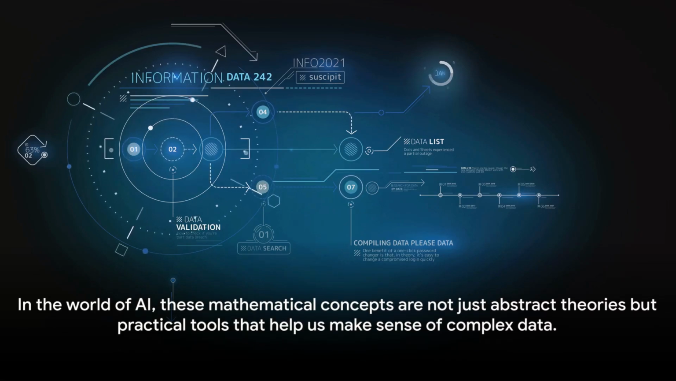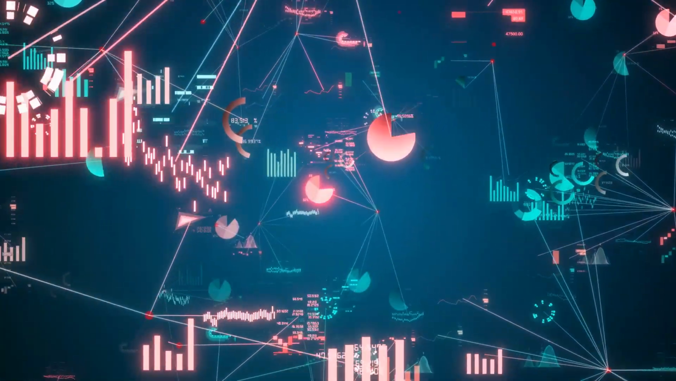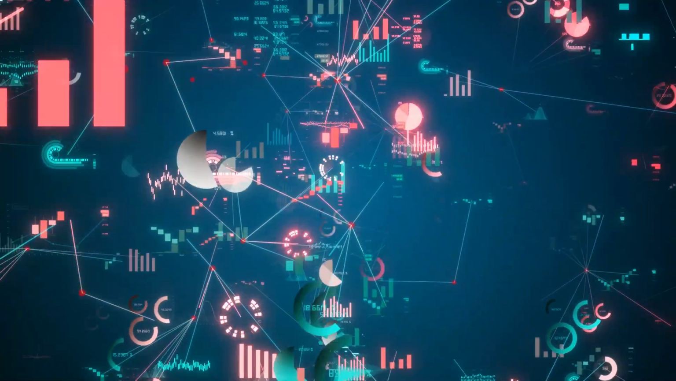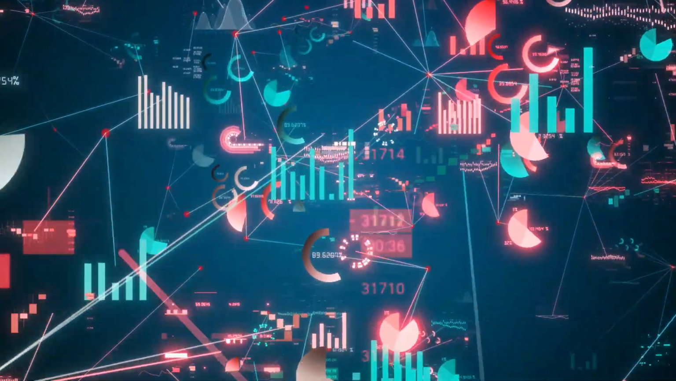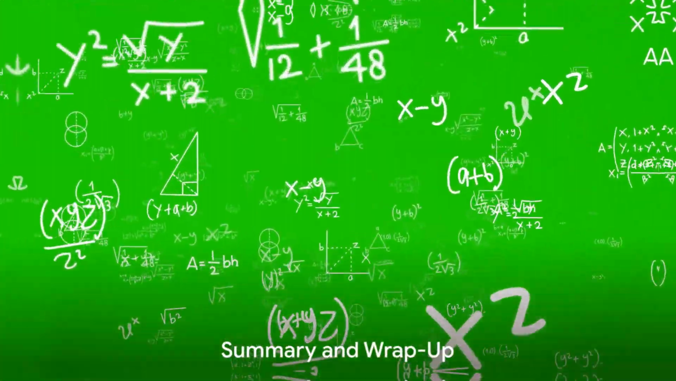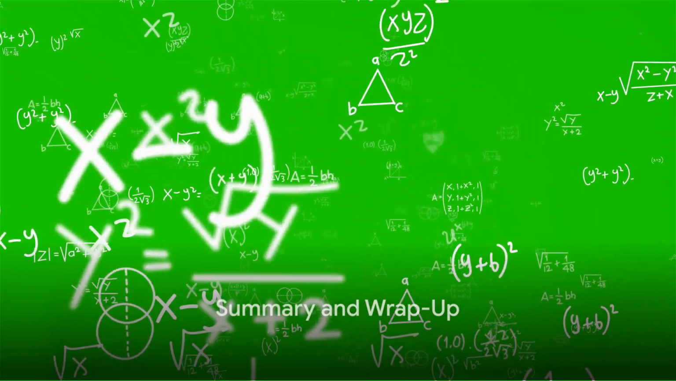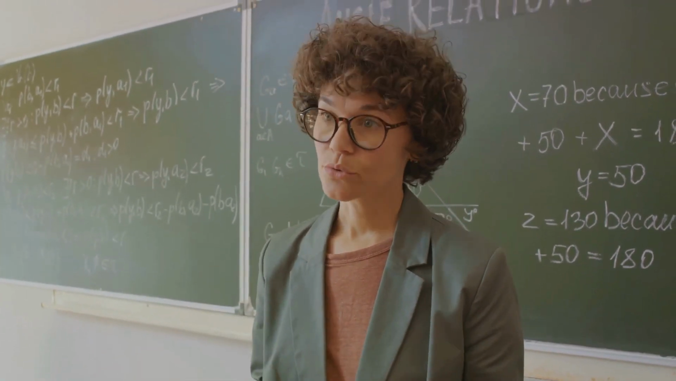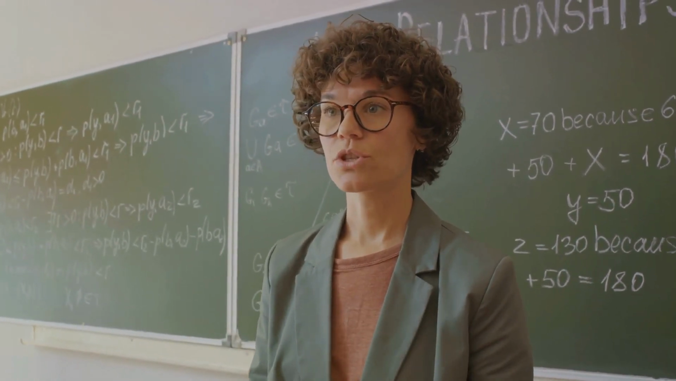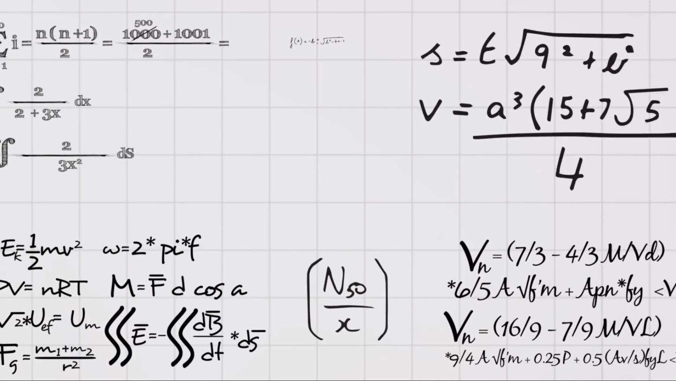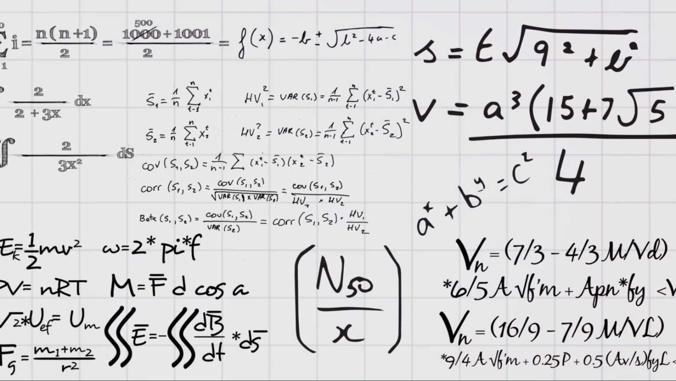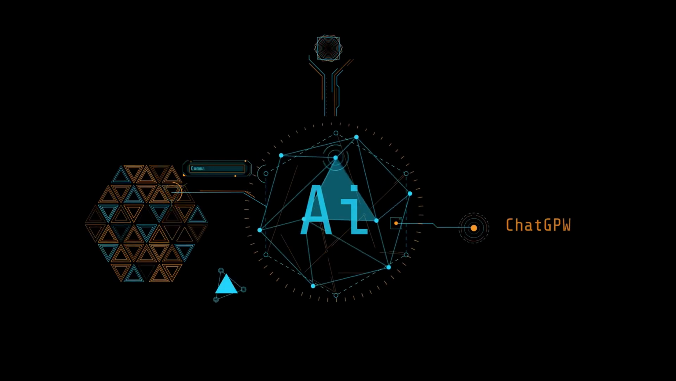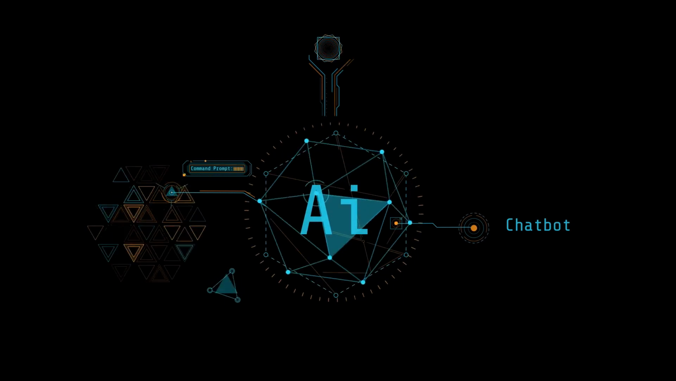In the world of AI, these mathematical concepts are not just abstract theories, but practical tools that help us make sense of complex data. So next time you're faced with a high-dimensional data set, remember the power of eigenvalues, eigenvectors, and PCA. Before we wrap up, let's summarize the key points we have covered today. We started our journey by delving into the intricate world of eigenvalues and eigenvectors. These aren't just fancy terms. They're fundamental concepts in linear algebra that help us understand the nature of mathematical transformations. Eigenvalues provide us with the scale of transformation, while eigenvectors serve as the axes along which this transformation occurs.